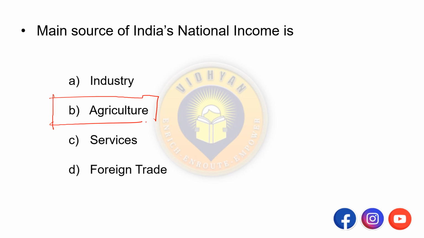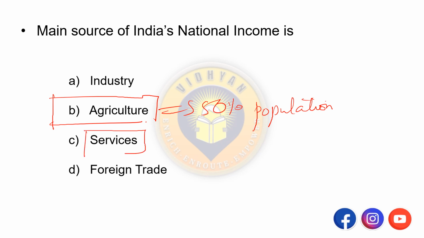So agriculture sector employs more than 50% of the population. So it is the main source of India's national income. Whereas service sector contributes 50% of the GDP.